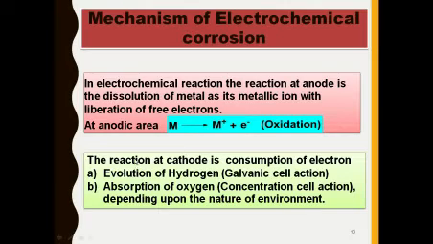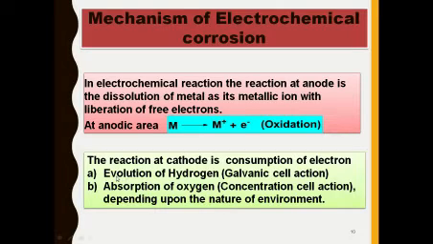The reaction at the cathode is the consumption of the liberated electrons. The liberated electrons are consumed by evolution of hydrogen gas, which is galvanic cell action, or absorption of oxygen, which is concentration cell action, depending upon the nature of the environment.